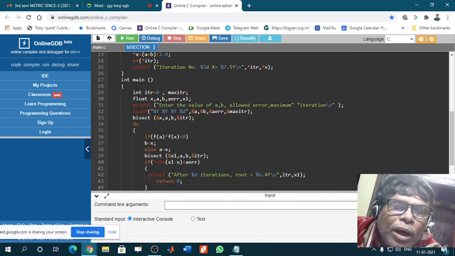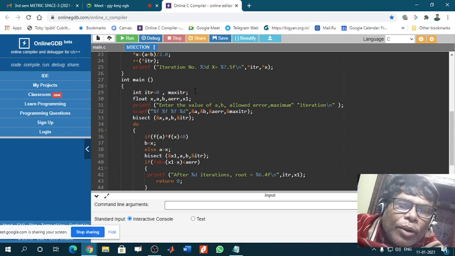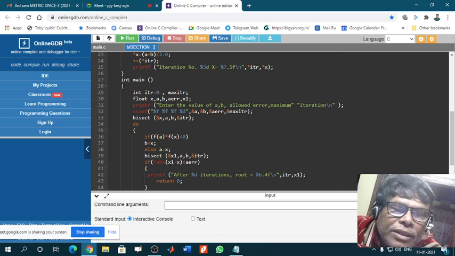If you make a mistake, then there will be a syntax error. Remember this. Then this is the second bracket. This is the syntax. You have to use the C code in this format only. Next, int. This int and this int are not the same.